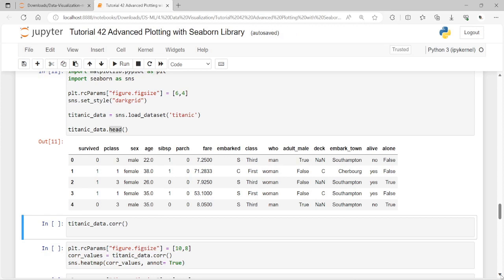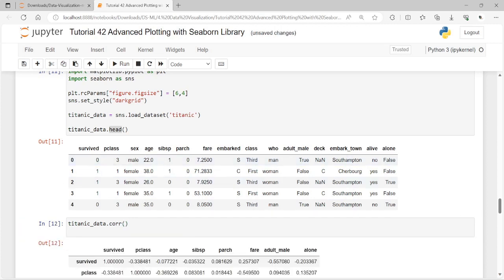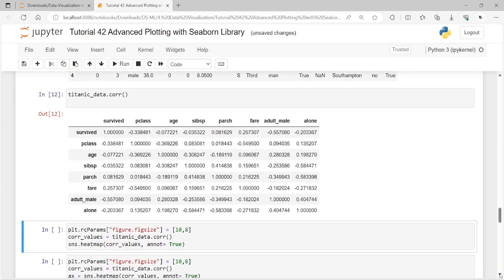Let's see what the correlation function does. Kindly observe here, dear friends. This is how we get it done, and the output shows that we now have meaningful information across the rows as well.